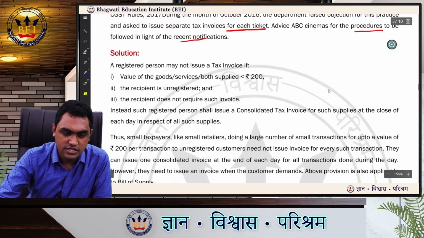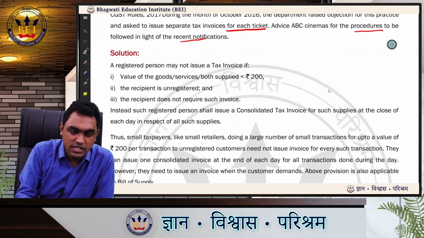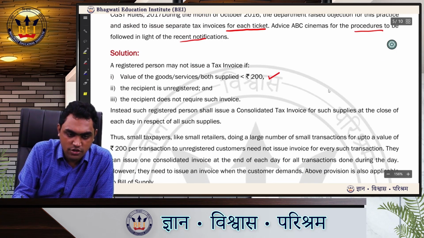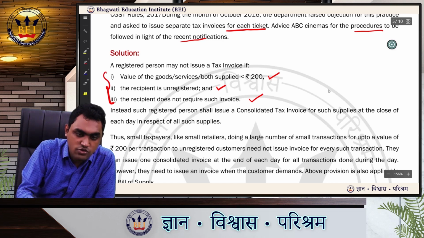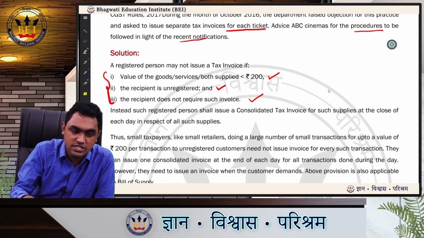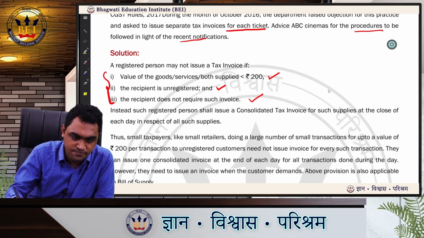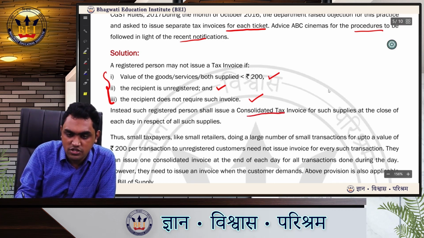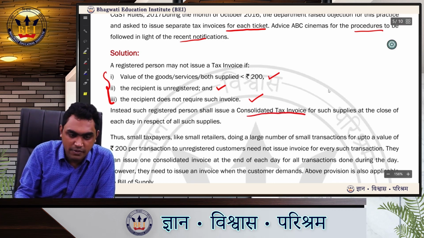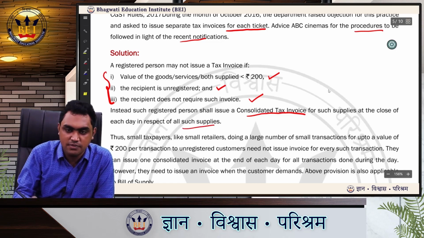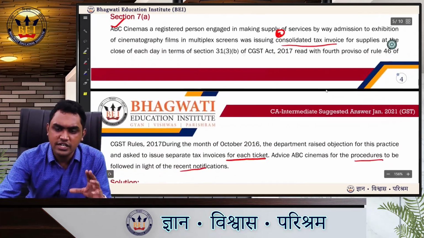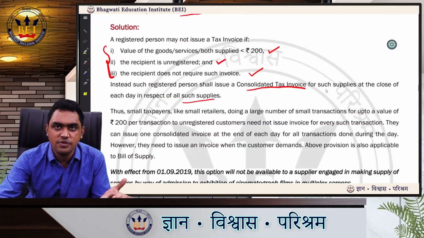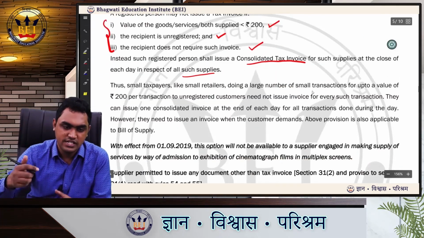Let us see. A registered person may not issue a tax invoice if the value of goods or supplies or both is less than rupees 200, the recipient is unregistered, and the recipient does not require such invoice. So 3 cumulative conditions: value should be less than 200, recipient is unregistered, and the recipient does not require such invoice. Instead, such registered person can issue a consolidated tax invoice for such supplies at the close of each day in respect of all such supplies. So if you see prima facie, it will appear to you that it is fine. He can issue consolidated tax invoice if the price is less than rupees 200. But let us see further.